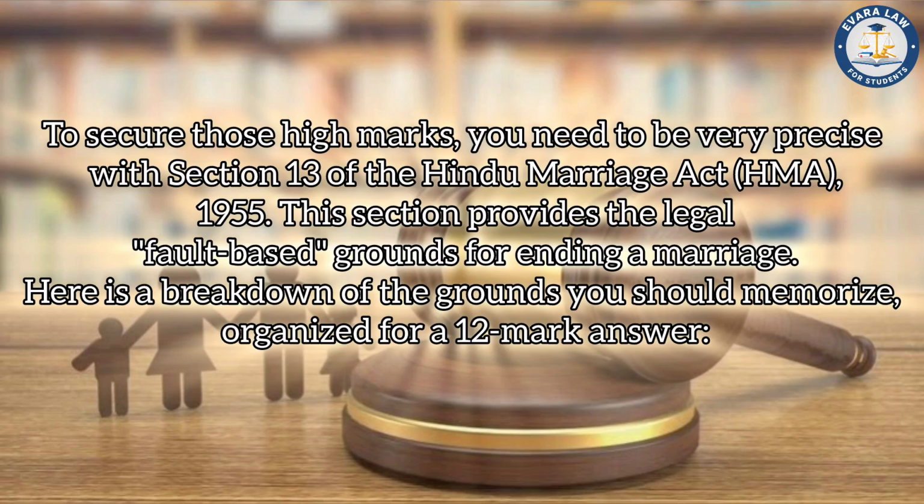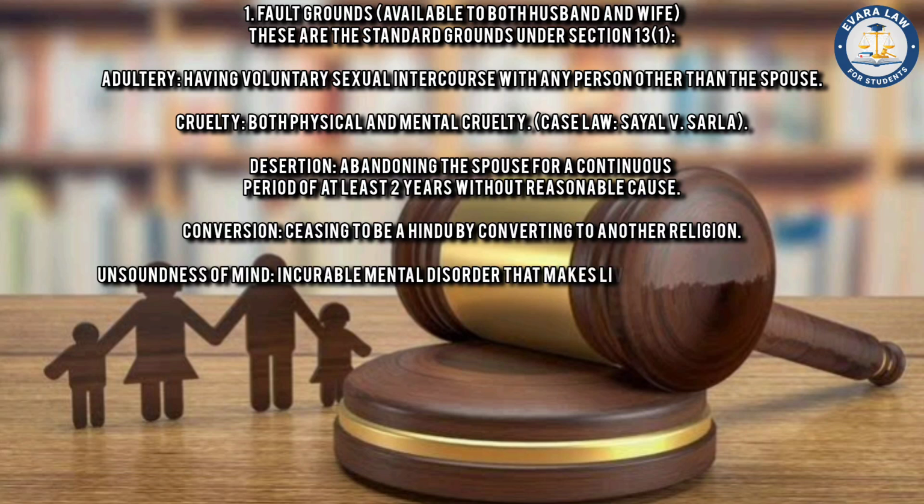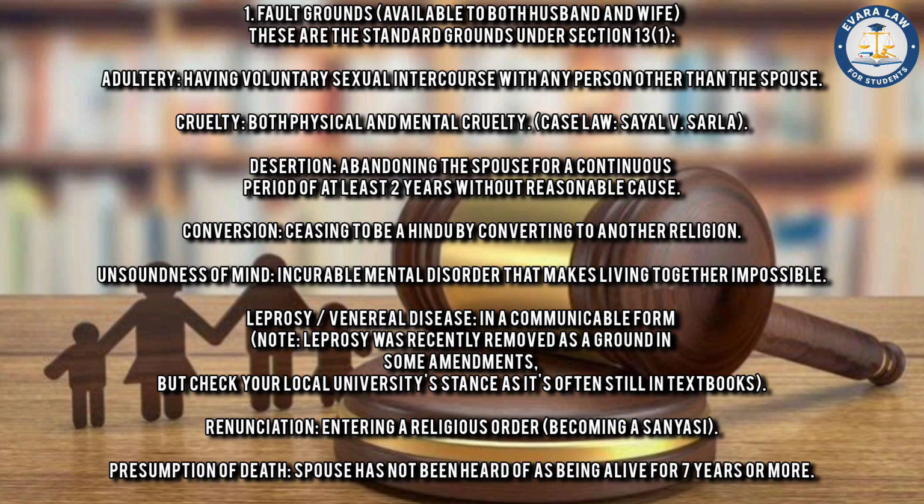Fault grounds are available to both husband and wife. The standard grounds under Section 13 clause 1 are adultery, cruelty, desertion, conversion, unsoundness of mind, leprosy or venereal disease, renunciation, and presumption of death. Adultery means voluntary sexual intercourse with any person other than the spouse. Cruelty means both physical and mental cruelty.